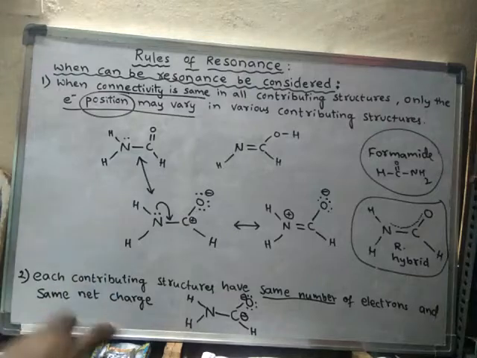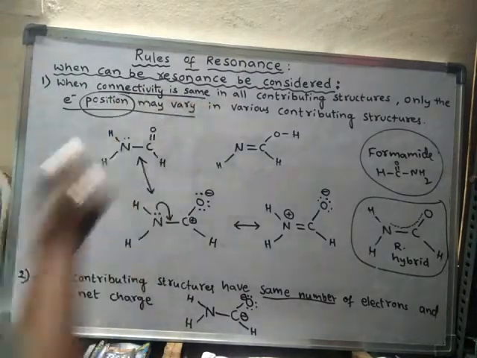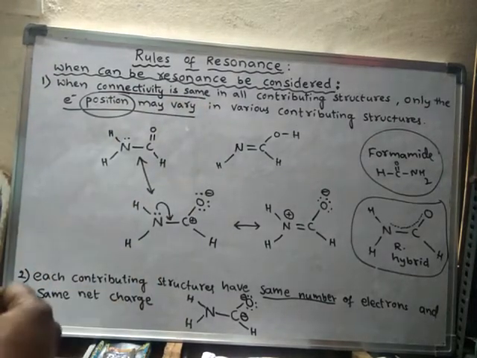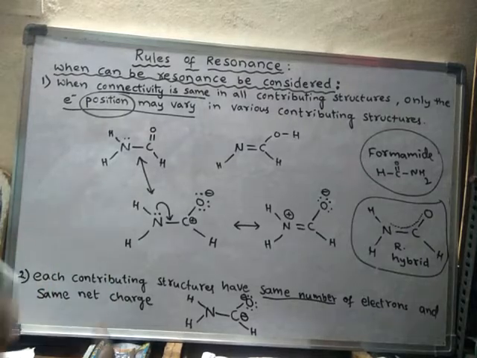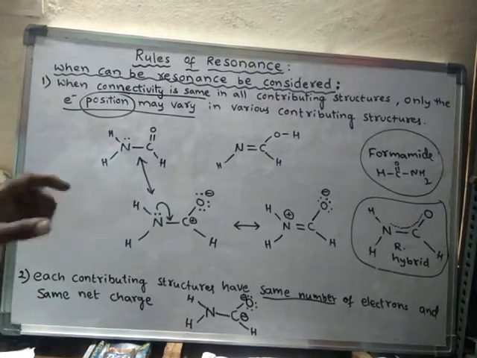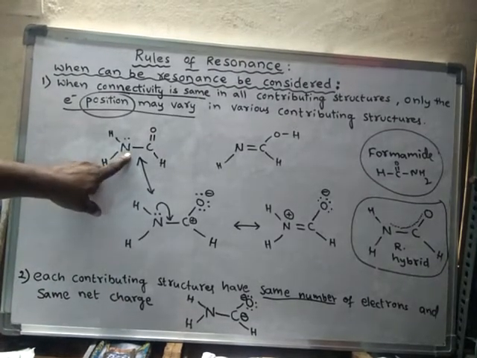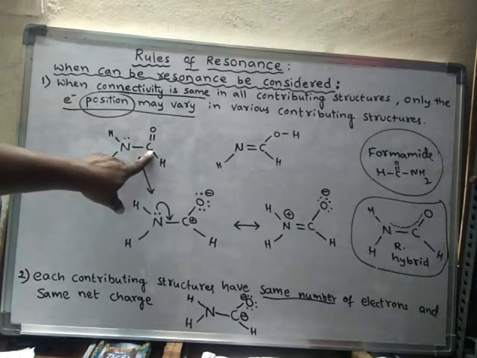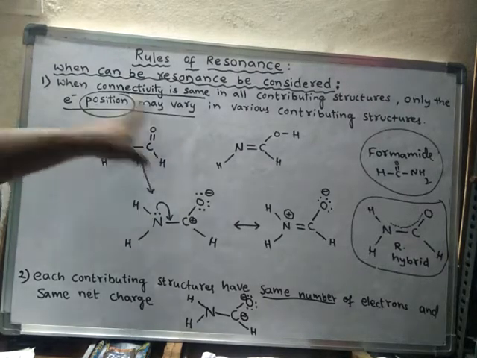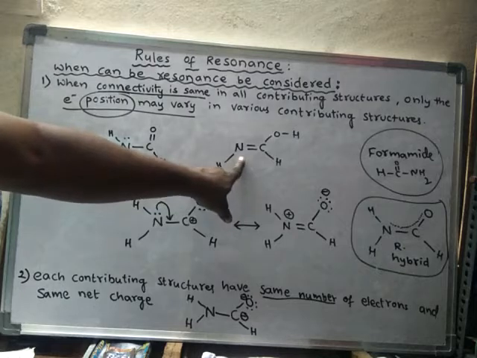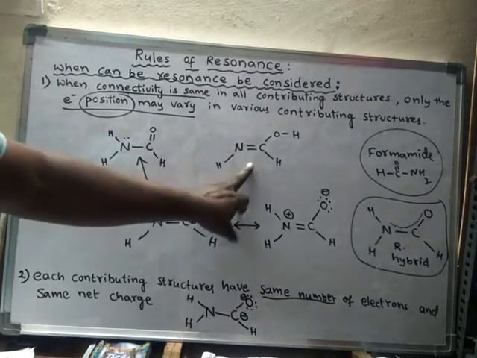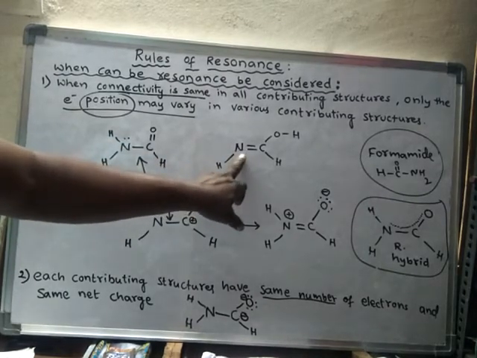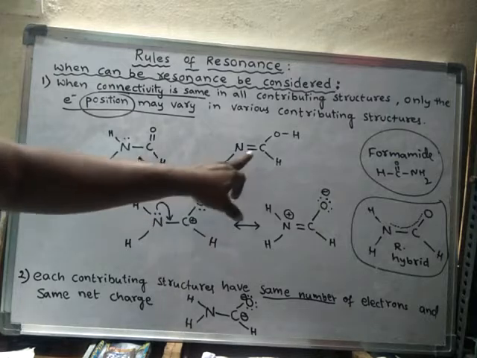For example, what is the meaning of connectivity being the same? That means the same atoms are connected in the same way. For example, in one structure this nitrogen is connected to one hydrogen and another hydrogen and carbon. But in the other structure, this nitrogen is connected to only one hydrogen and carbon.